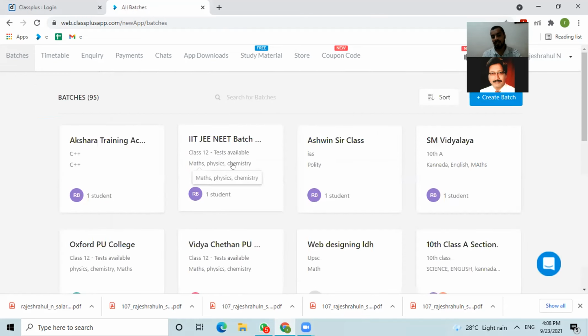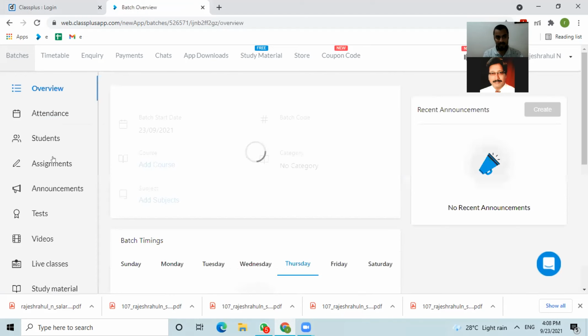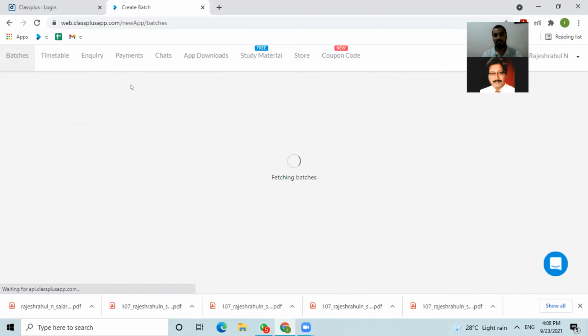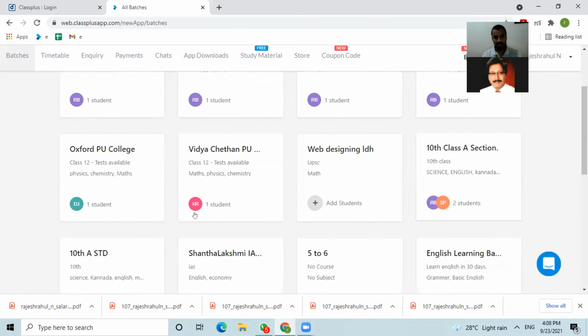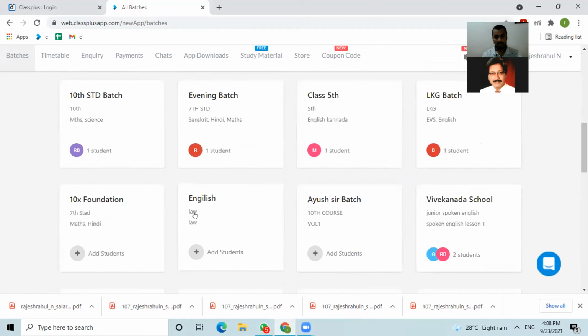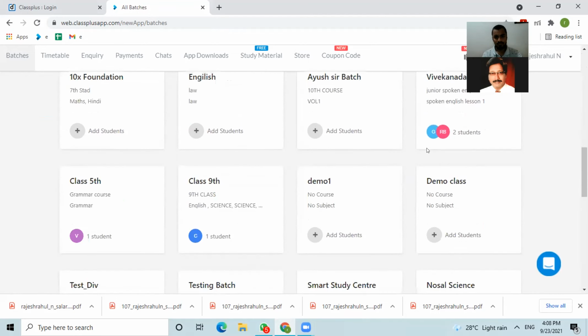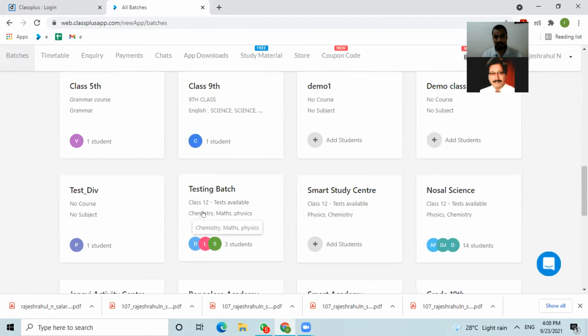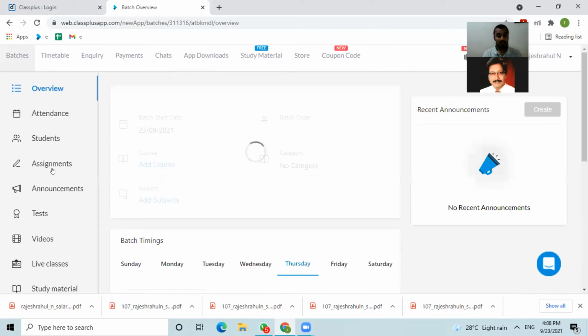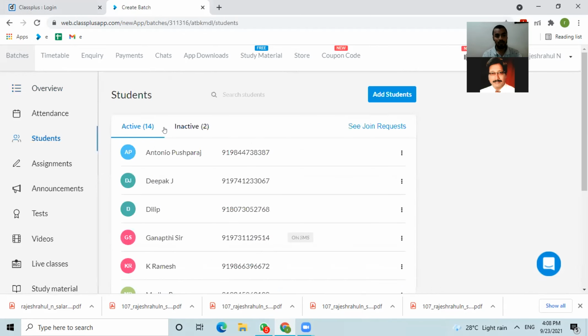Okay. So you can add 10,000 students and you will get the student list, obviously. I'll show another batch wherein I have some more number of students. Let me show you. Just one minute. In front of each student, there will be a toggle button. You can enable, disable, absent or present. In this one batch, I have 14 students.